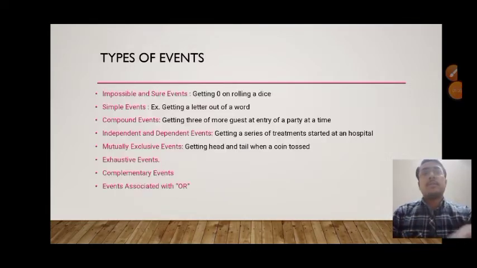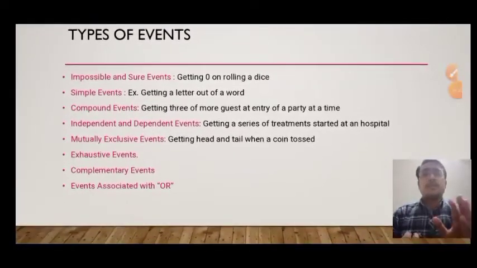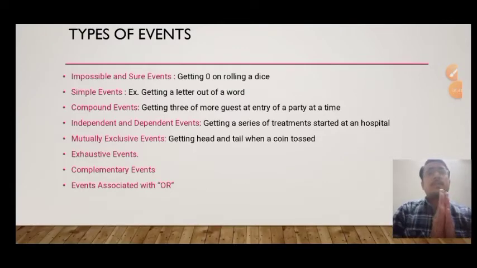Next, let us see what are the different types of events. Some are impossible and sure events. Let us see what these are. First, getting zero on rolling a dice. If you roll a dice and you want to get zero, it won't happen, so it is an impossible event. Second is a simple event, getting a letter out of a word. Let's say RAM, and we want to get a letter of RAM. Each of them is just a letter, so it is a simple event, we will eventually get that.